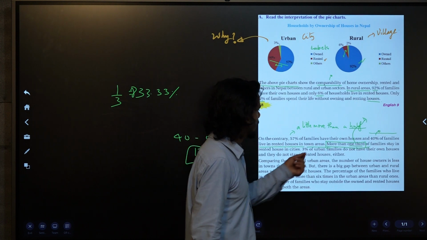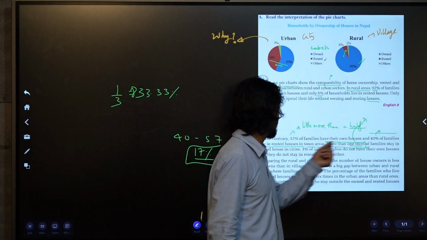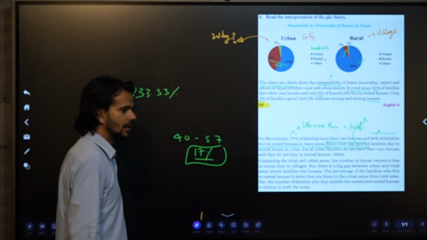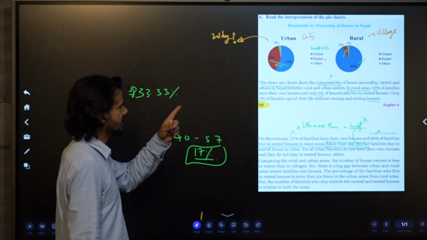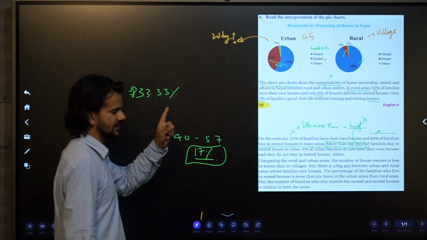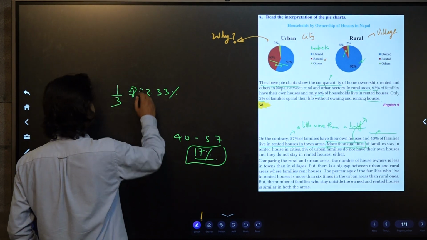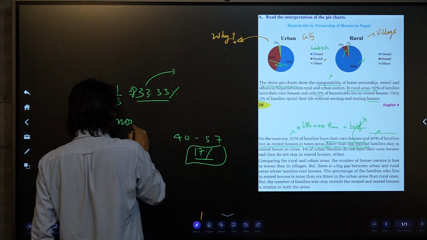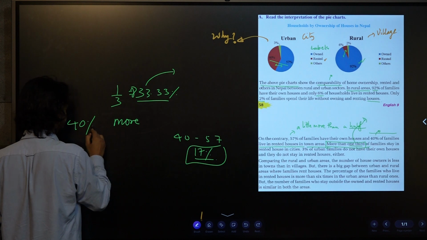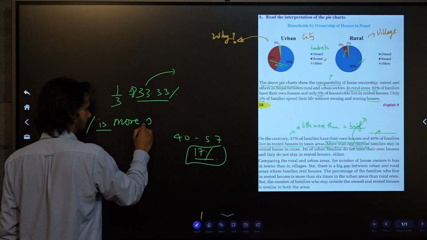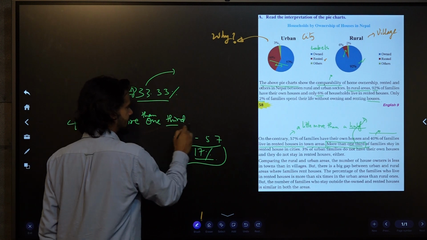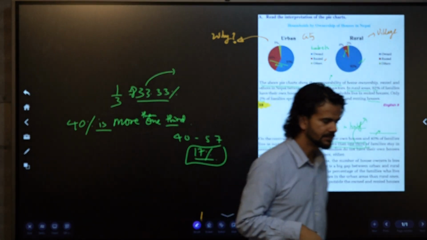Let's have a look. More than one third of families stay in rented houses in the cities. What percentage of the people live in rented houses in the cities? 40%. So it is saying more than one third. 40% is more than one third, right? Another way of saying the same thing.